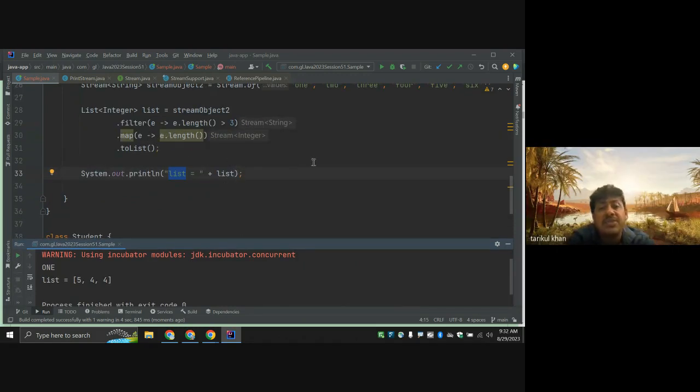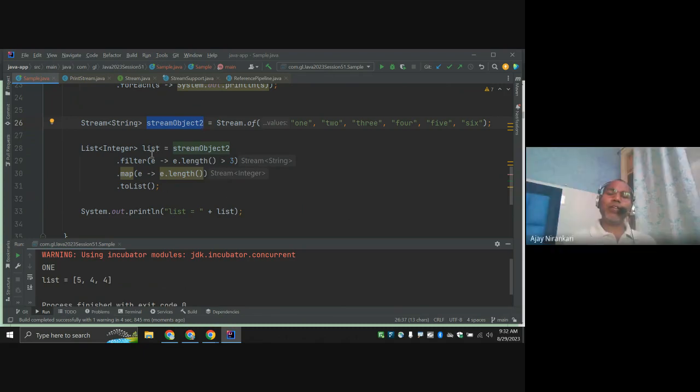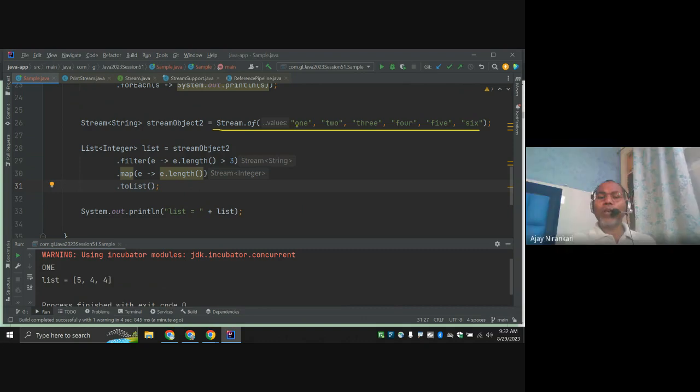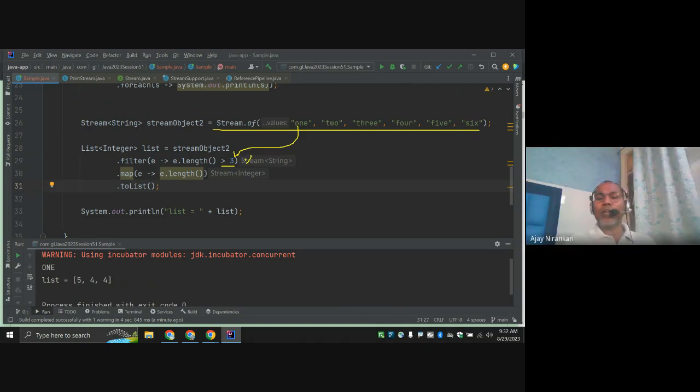So basically stream object 2 is being assigned to the list with an equal sign. Here we are calling one function filter, another map, another toList. This toList returns the list. Let's understand. Now this is your source of data, right? You call 1 here. Is 1's length greater than 3? No, false. So here the stream goes back, not doing anything. They are not going to pass down.